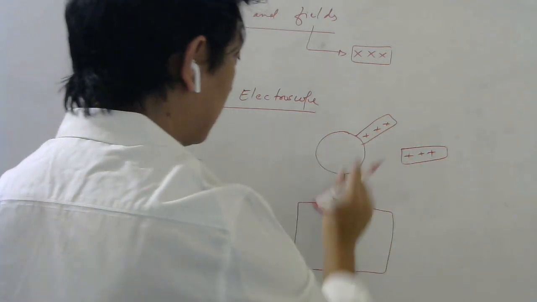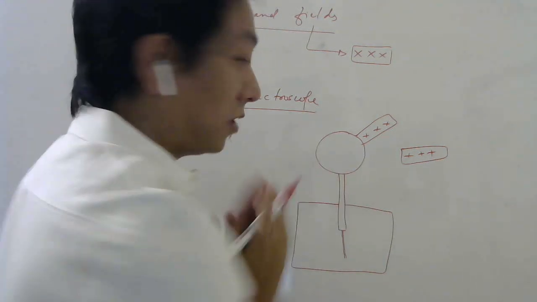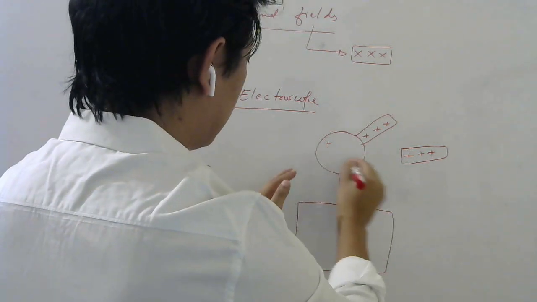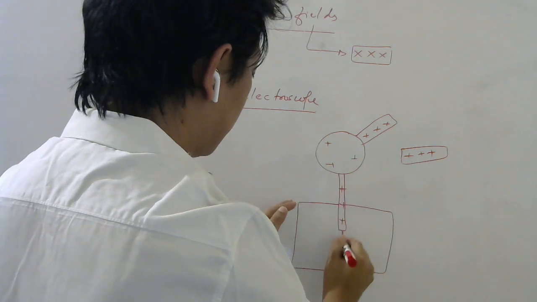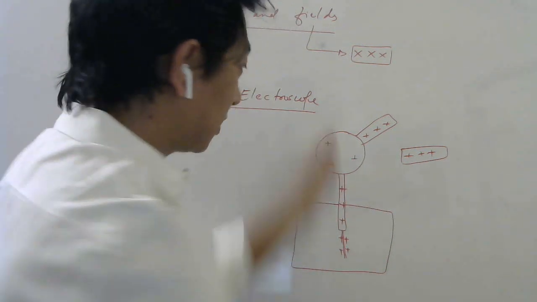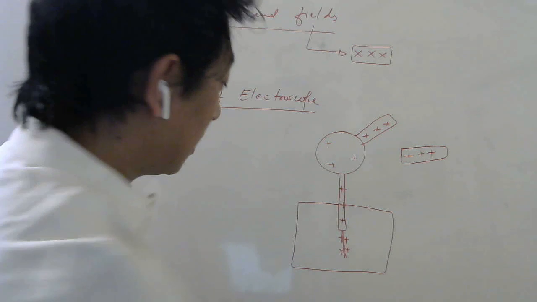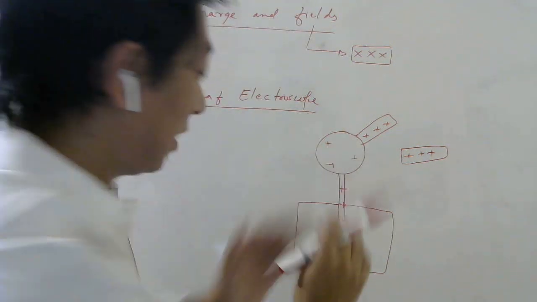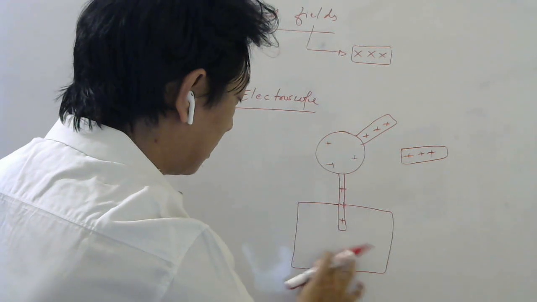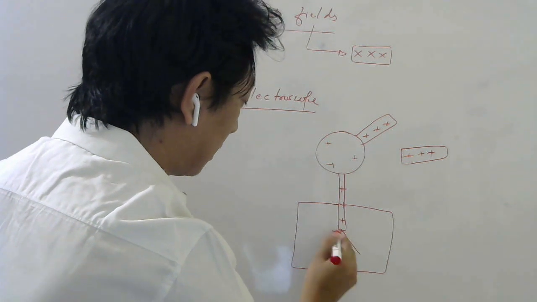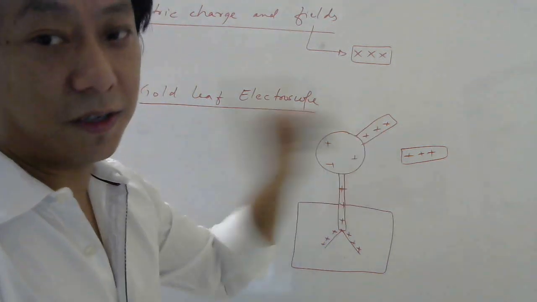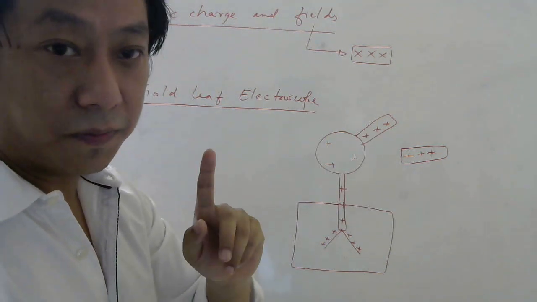If it is conductor, then the charge will spread all across it. Details I will be discussing. Okay, so the charge will spread, the whole thing will become positive charge. That's why it's conductor, right? It conducts the charge. So therefore, this foil now, both the foils are positively charged, so they will repel. They will repel. And that repulsion is a proof that this body is charged. Understood? Okay.